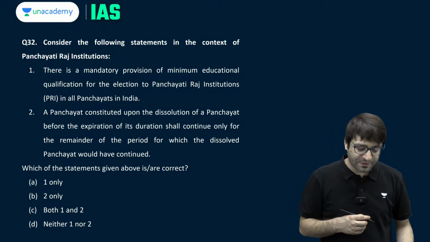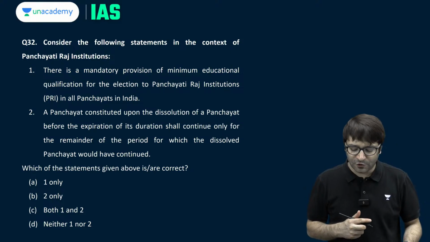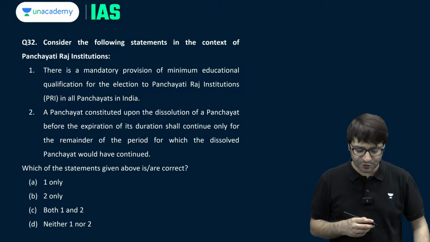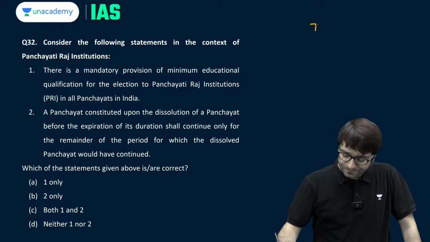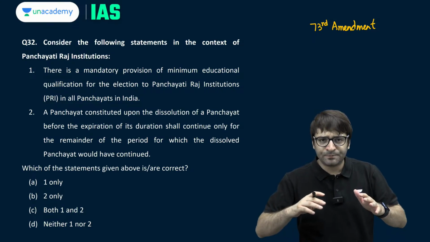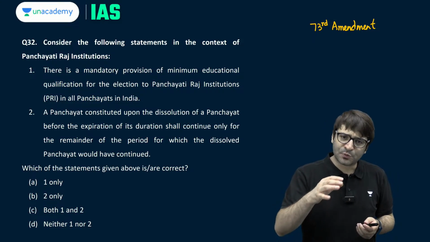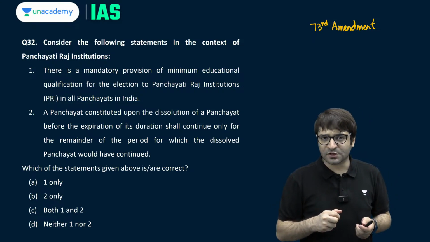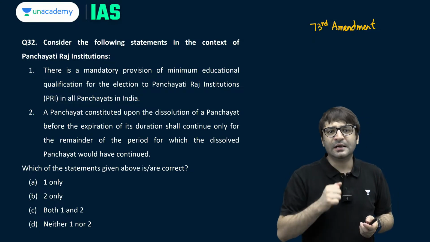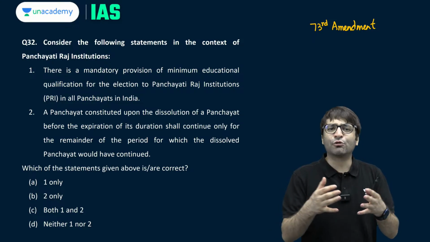Let's look at question number 32 as it appeared in the question paper. Question number 2 for us. Consider the following statements in the context of Panchayati Raj institutions. You would know that when the 73rd Amendment to the Constitution was enacted, previously also multiple attempts were made to give a constitutional status to Panchayati Raj institutions. This was tried by Shri Rajiv Gandhi when he was the Prime Minister. This was again tried by the next Prime Minister, Shri VP Singh, as well. But then it could not be passed.